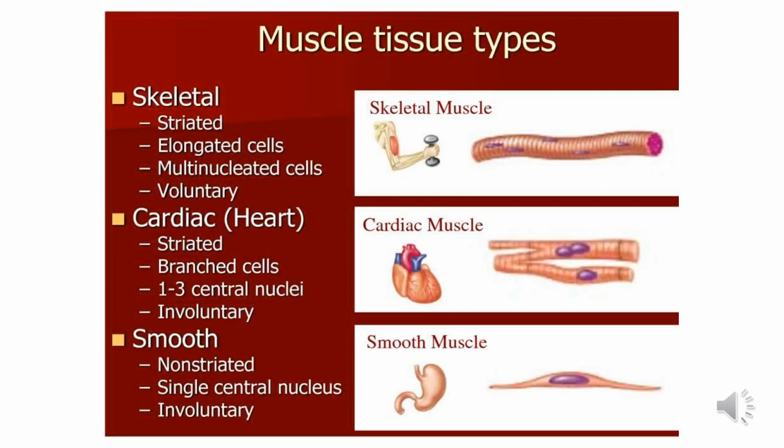A unique feature of cardiac muscle is that it is supplied with both central and autonomic nervous system and is not under the control of the will of the animal because it is involuntary. However, these muscles never get fatigued and thus they are immune to fatigue. Blood capillaries penetrate the cardiac muscle fibers. They have the property of contraction even when they are isolated from the body temporarily. There are one to three central nuclei, and branched cells are present.